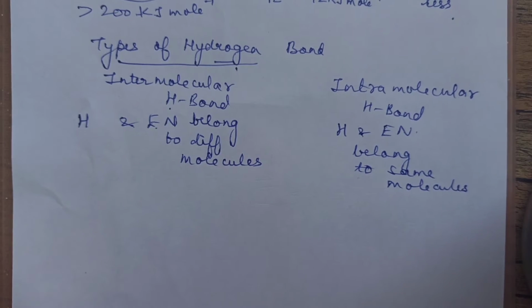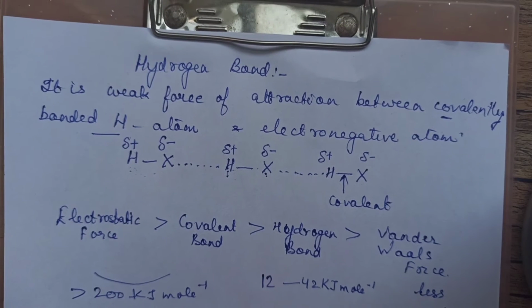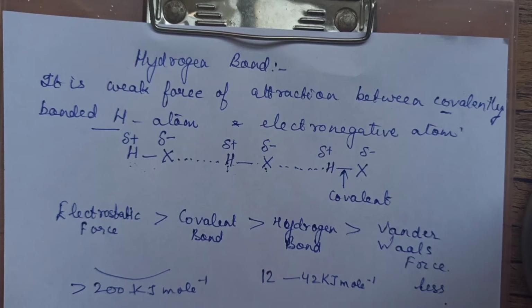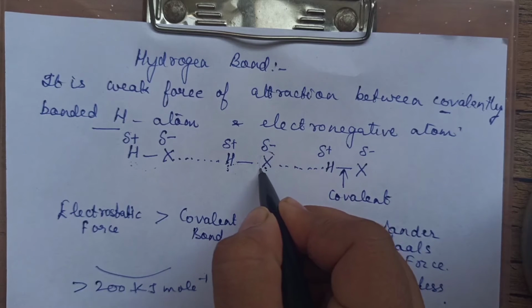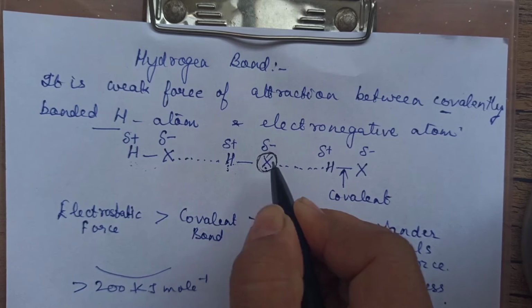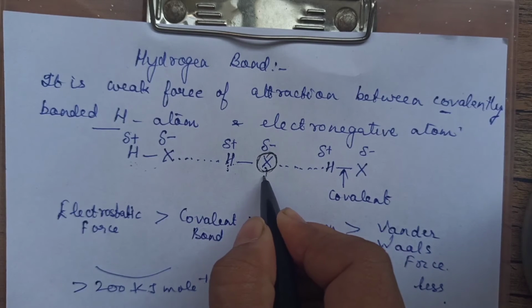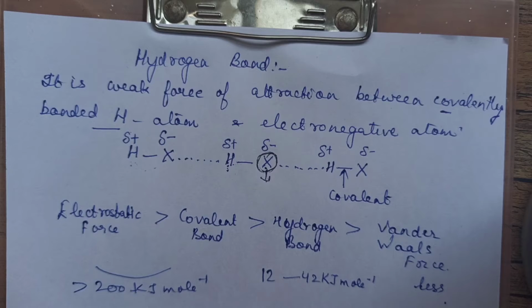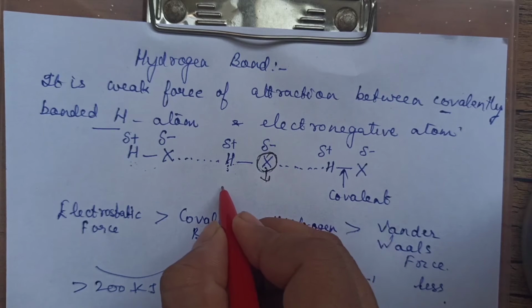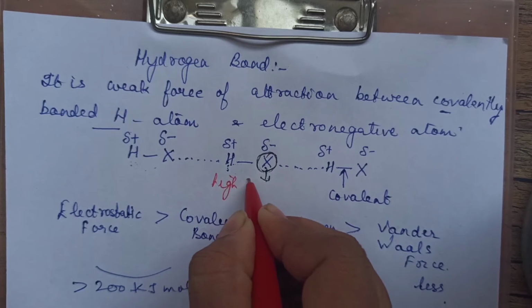Okay, before that, one more thing, very very important point I have to tell you here. That is, the electronegative element which we are saying, this electronegative element which is involved in the hydrogen bond should be, this is a very, very important condition. This electronegative element should be having very high electronegativity.